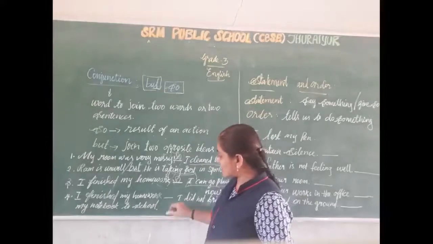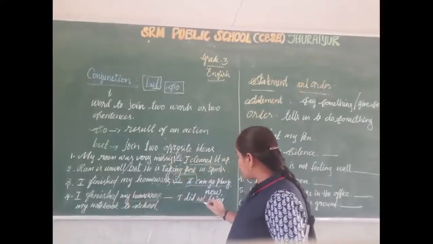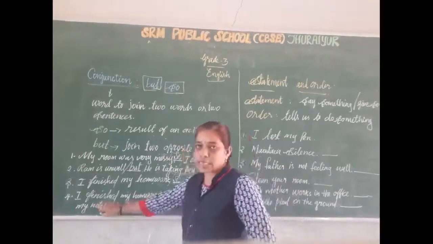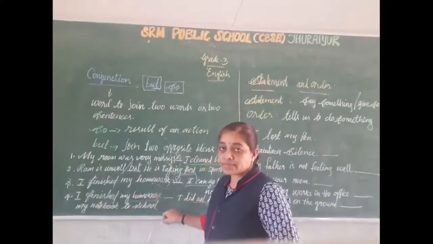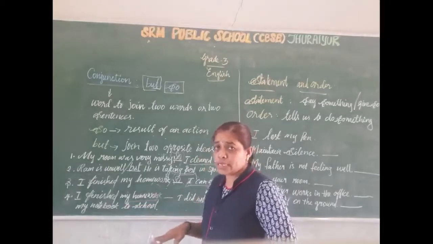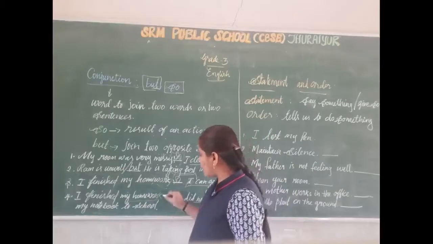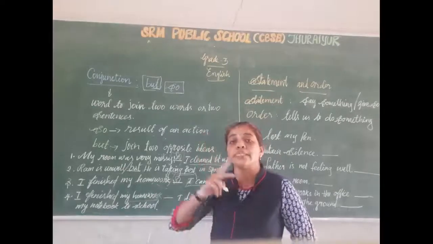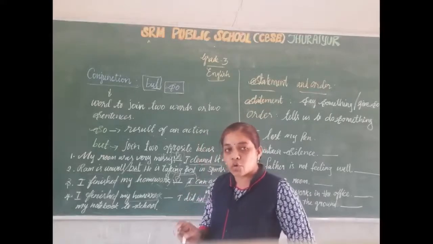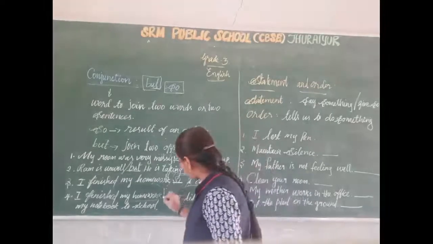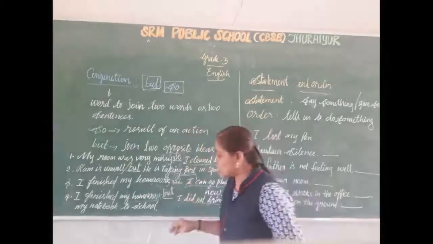Here, I finished my work. What did you do? You did not bring your notebook to school. Here, these are two opposite ideas. Okay? You finished your work, but you did not bring the notebook to school. So here we are joining two opposite ideas. When you join two opposite ideas, you want to use but.